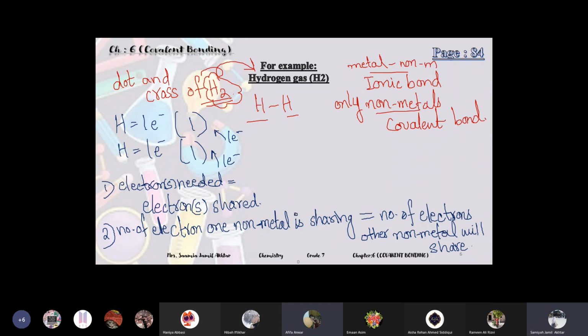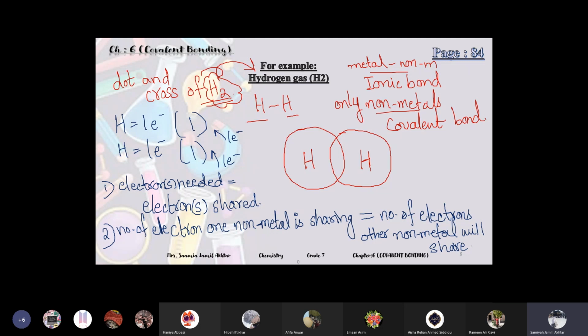Okay, we will do the examples. Let's do it first for hydrogen. It's very simple. Both of the hydrogens need one electron, so they will come close together and their shells will overlap. You will draw the diagram like this and indicate the electrons of one element with a cross, and one element with a dot, like you used to do in ionic bonding.